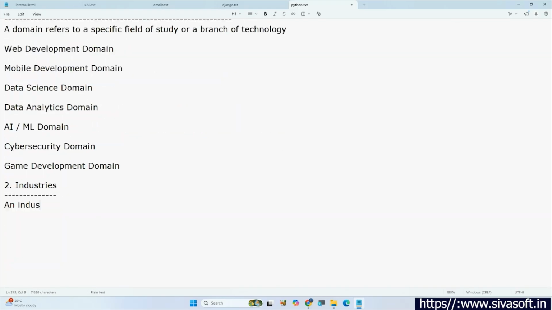An industry refers to the type of business or organization using the code, because Python is general purpose.